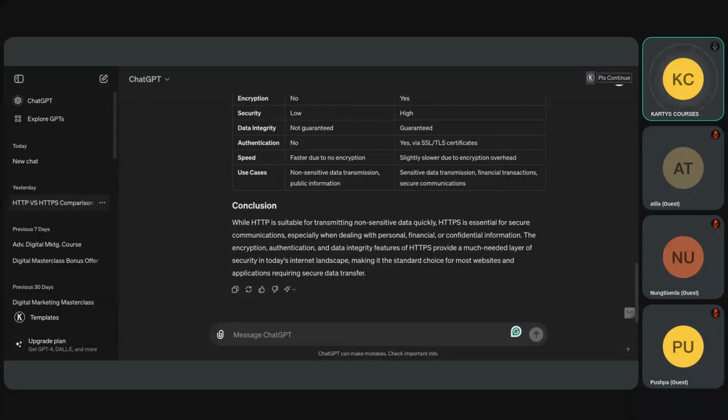Okay, Pushpa says yes, he wants. What about Nungti, Sinla and Atila? Are you guys comfortable? Okay, Nungti also says yes. Atila, yes or no? Okay, Atila says no, that's fine.